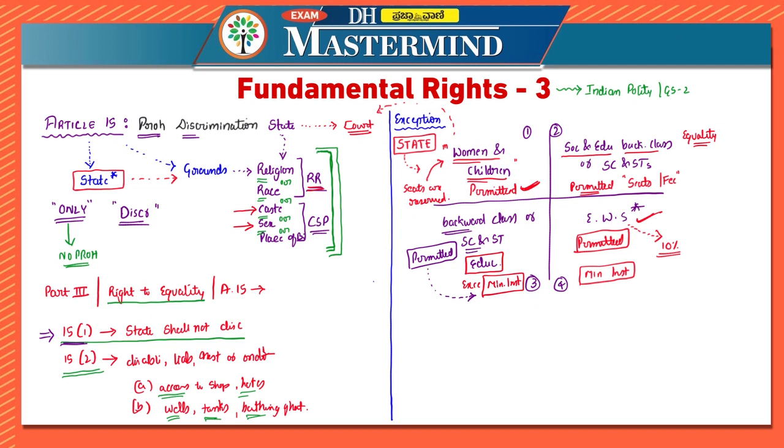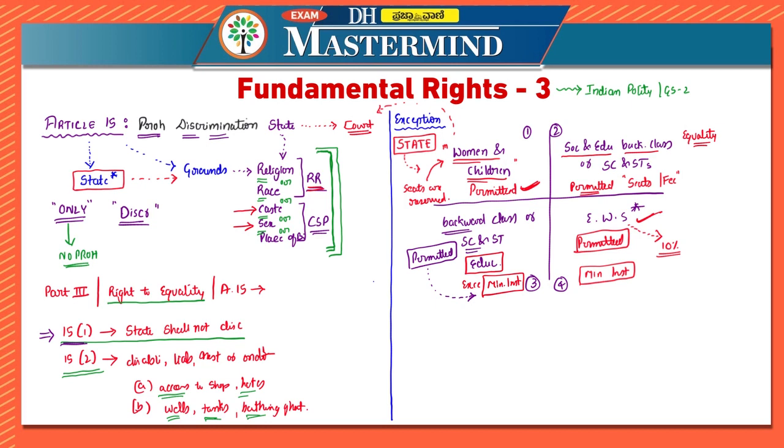Now, what are the further reservations or educational related reservations? That also we will look at, but let us quickly glance at what we have discussed till now, so that our basics are clear. First one, it says that there is prohibition of discrimination on these grounds, that is religion, race, caste, sex, place of birth. On any of these, there cannot be any discrimination made by the state.